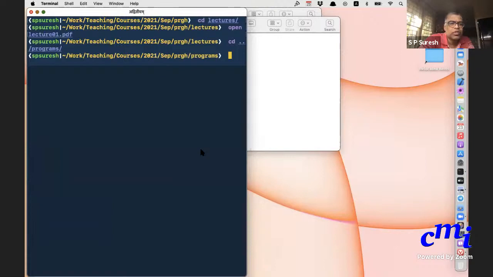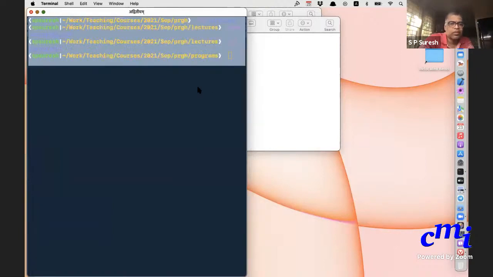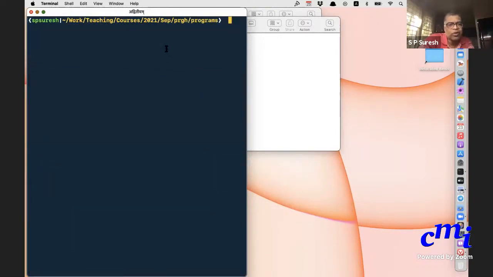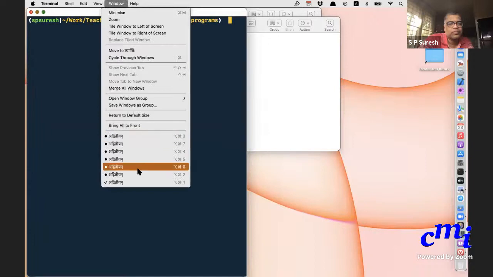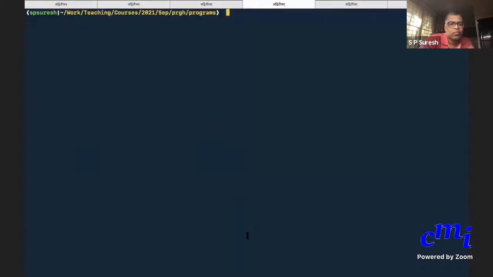This is one window, and I can create a new window. I can detach this other one, and this also.